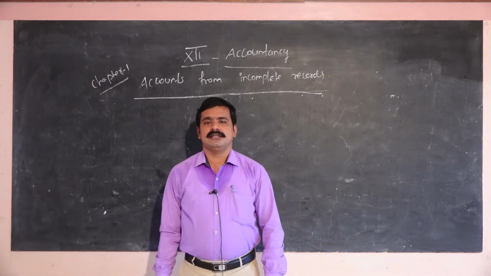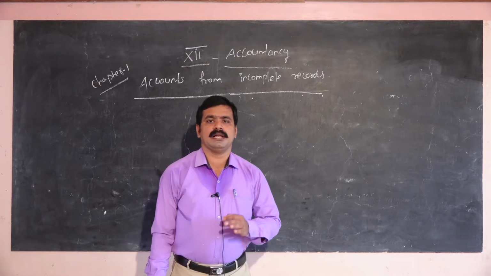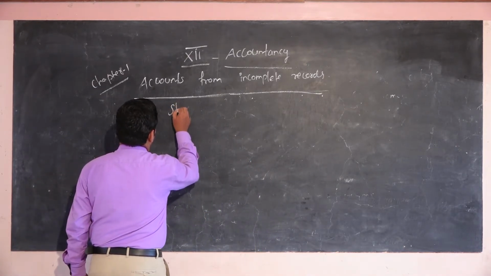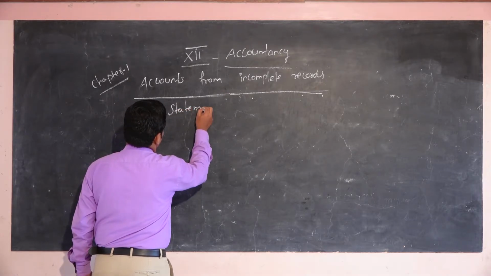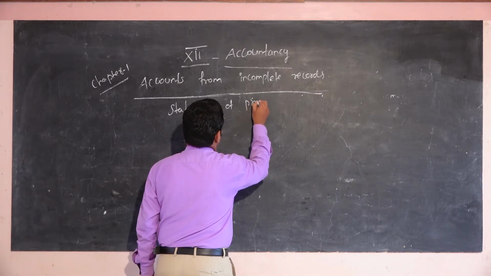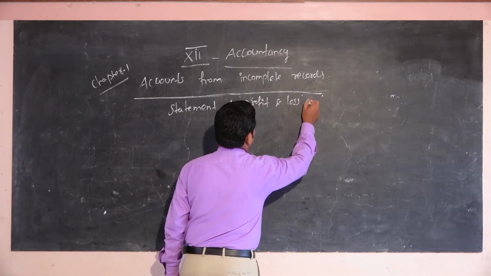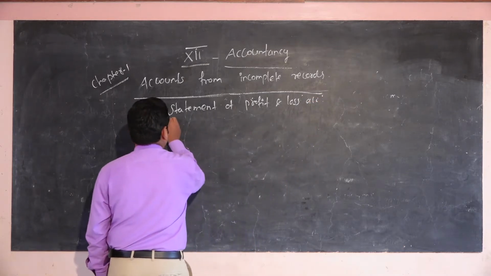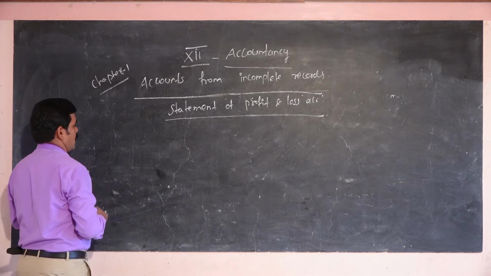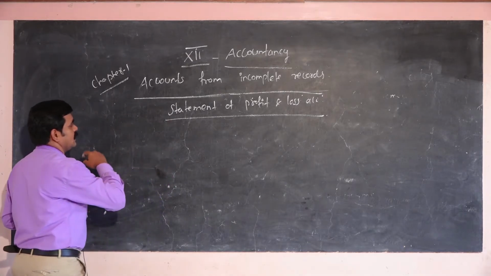Let's start with the general format of the statement of profit and loss account. So, what is the format? This is a very, very important format in this statement.